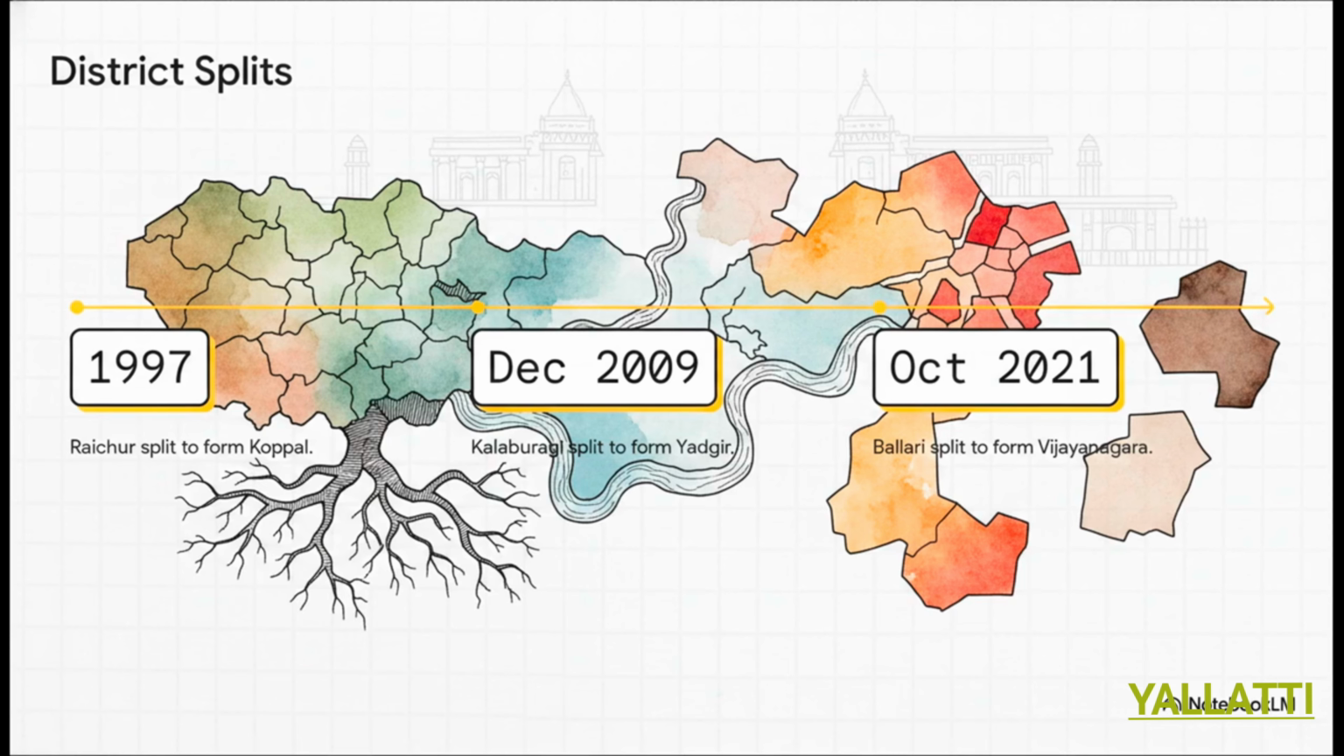Look at this timeline. In 1997, the Raichur district was split to form the Koppal district. Fast forward a bit to December 31st, 2009, and the namesake district of Kalaburagi itself was divided to create Yadgir. And literally just a few years ago, highlighting how incredibly recent some of these major border changes really are, on October 2nd, 2021, Ballari was split, bringing the brand new Vijayanagara district into existence.